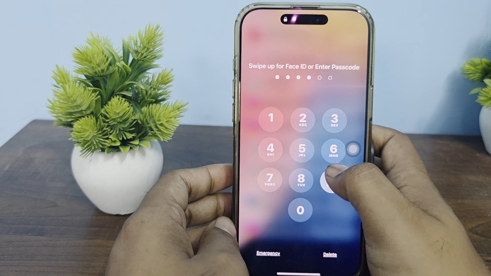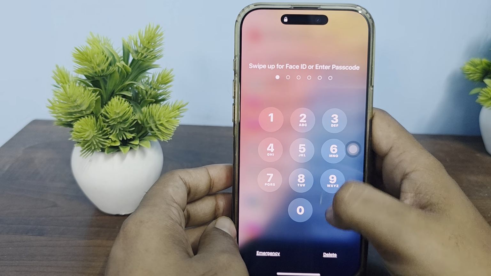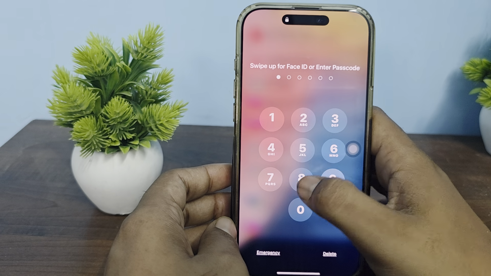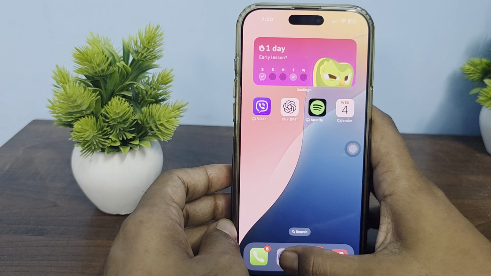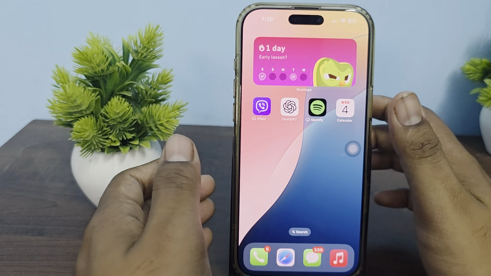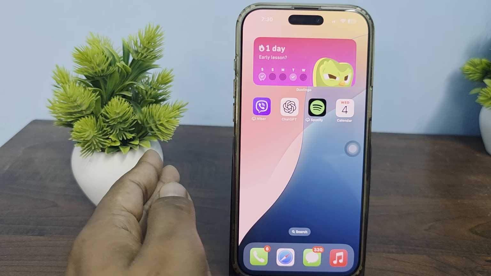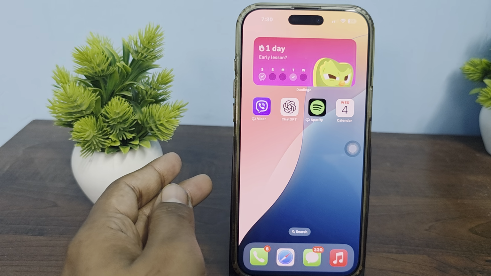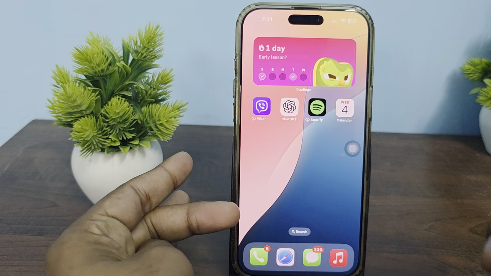For this, simply swipe up from the bottom of your screen, and swipe up all the applications that are running in the background. That makes sure that your application is running in isolation.